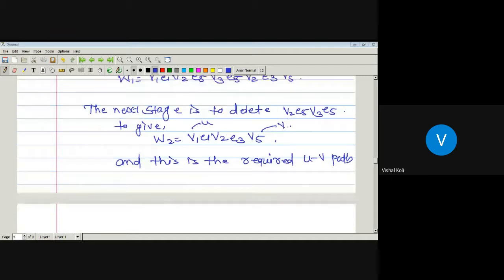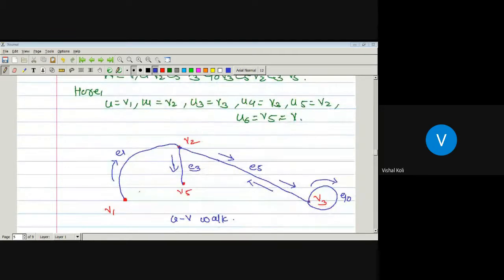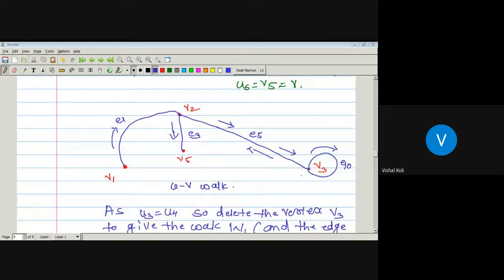Okay, so the first case is there. As here we are going from V1 to V2, V2 to V3, V3 to V2, V2 to V5. So first, which vertex will be repeated? Vertex V3 is repeated. So in this case we have to remove vertex V3 once, and the edge incident on that vertex V3. E10 is the edge which is incident on vertex V3. So this part we first have to remove.